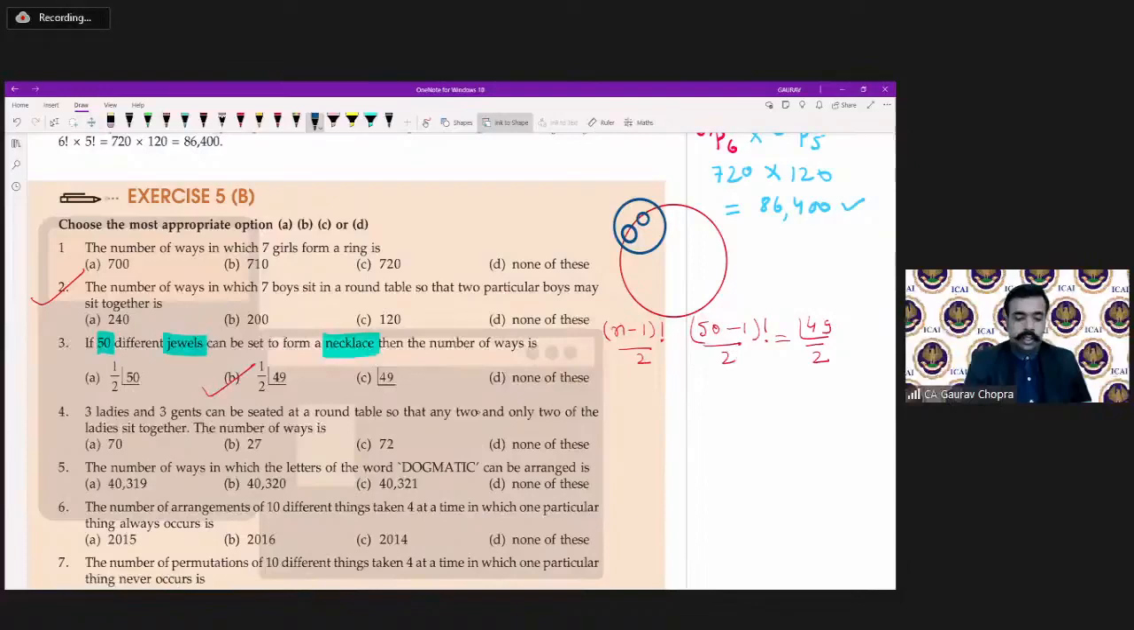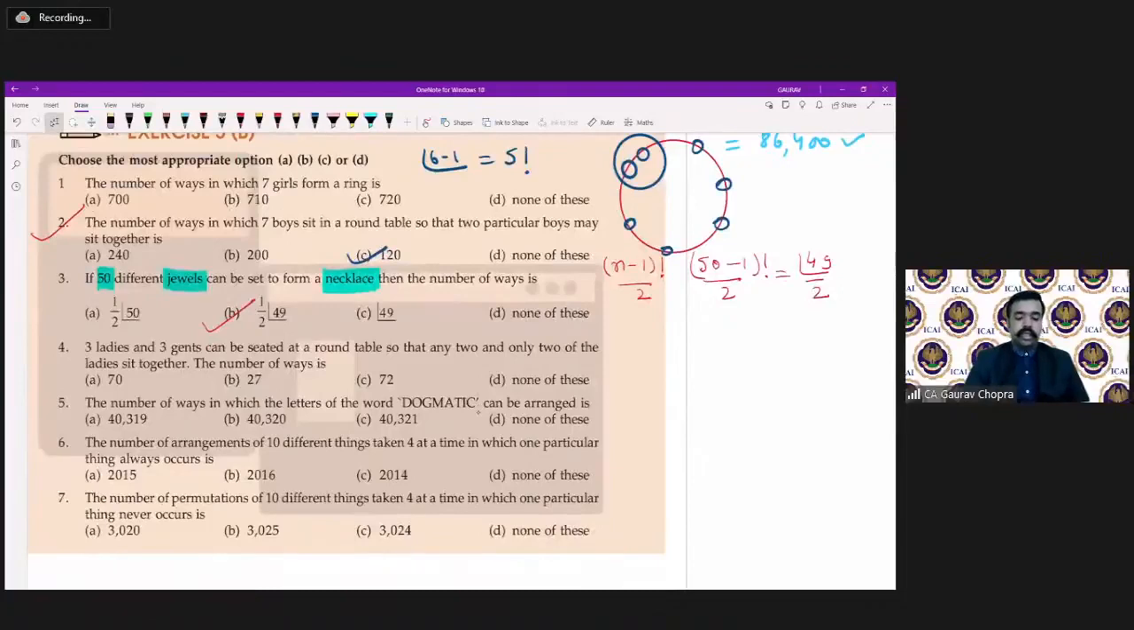Now, what is remaining? We have 1, 2, 3, 4, 5. So in total, how many arrangements are required? 6 persons, or 6 units, are there, and they can be arranged in factorial 6 minus 1, that is 5 factorial ways. And 5 factorial means it is 120.